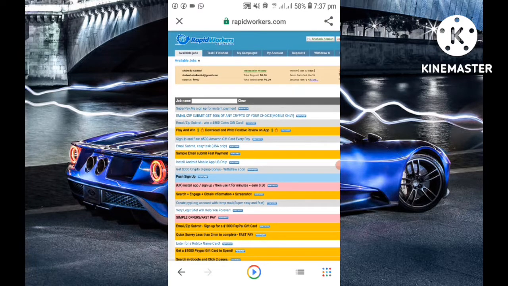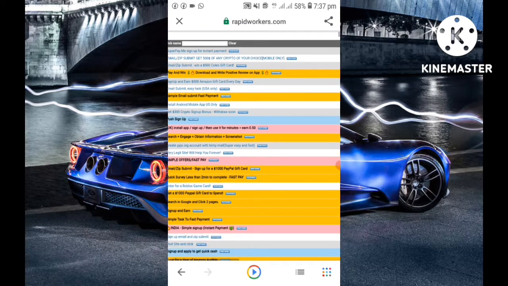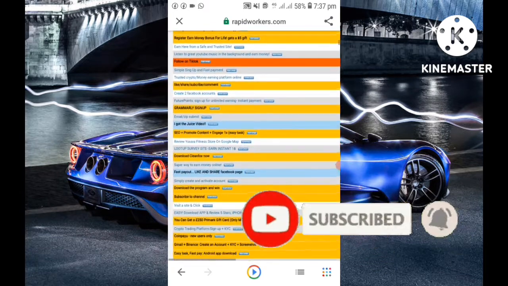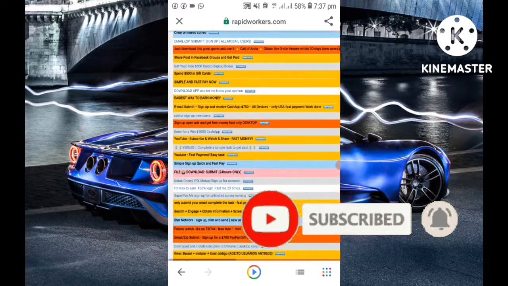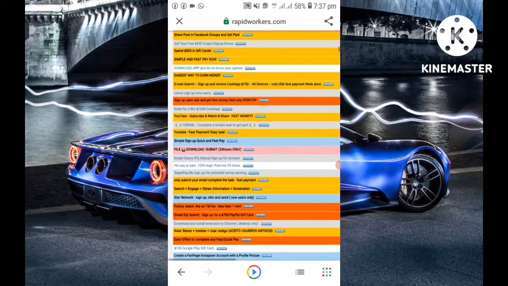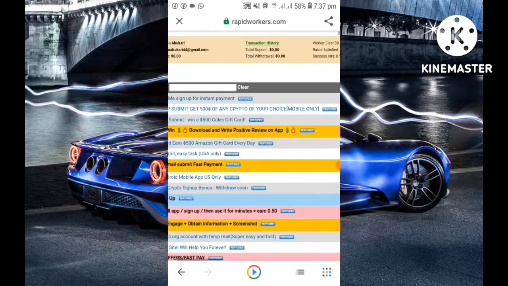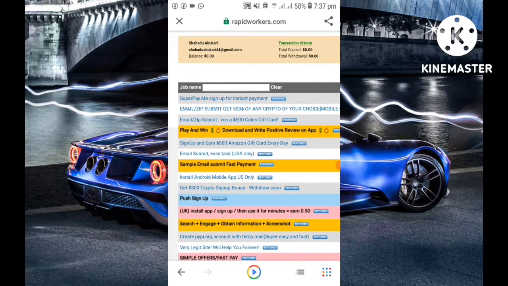This is the reason why I like this website. When you are in it, you can do as many tasks as you can. There is no limit of earning on this website. You just go and find any task that you can do, and then tap on the featured button and go for the task.